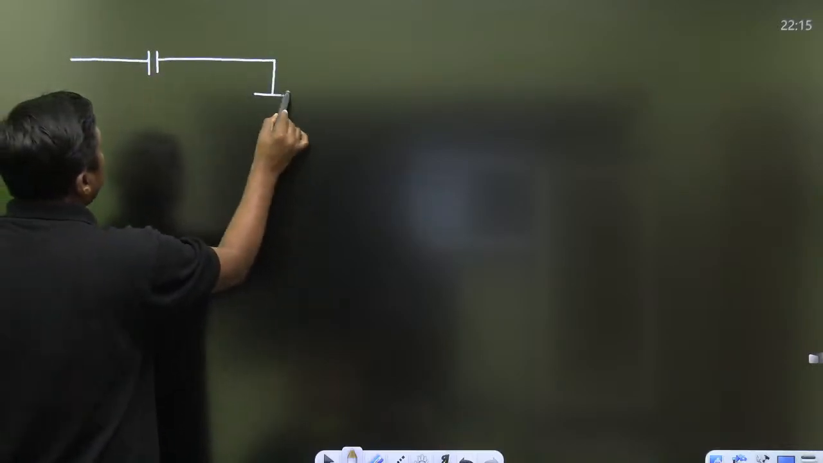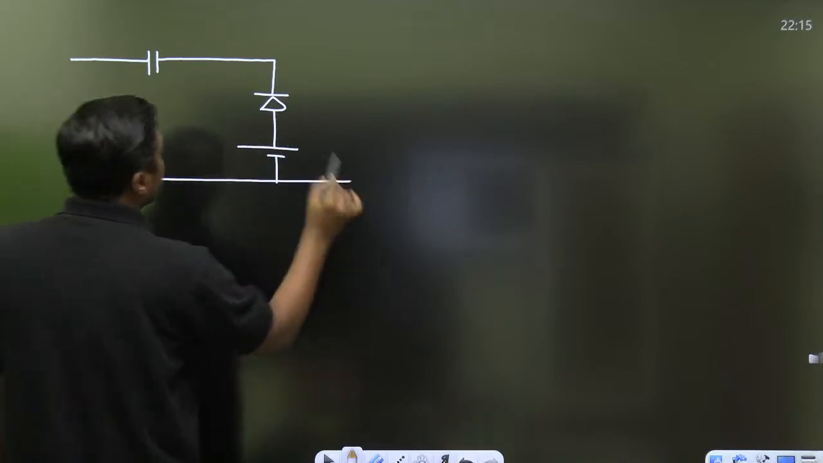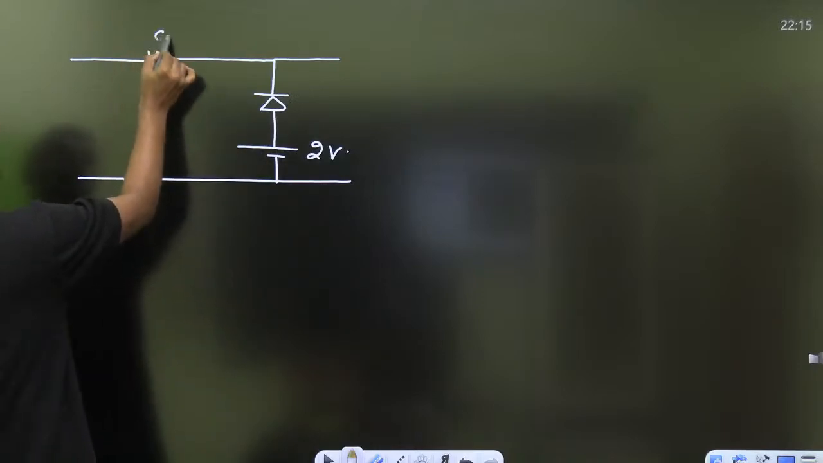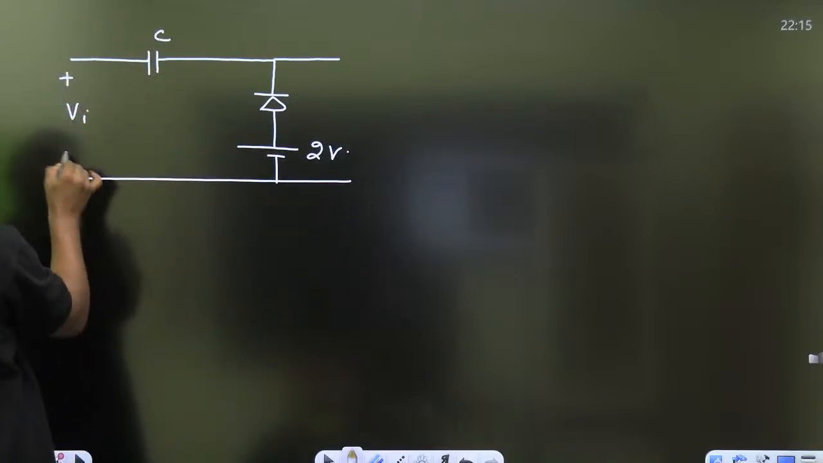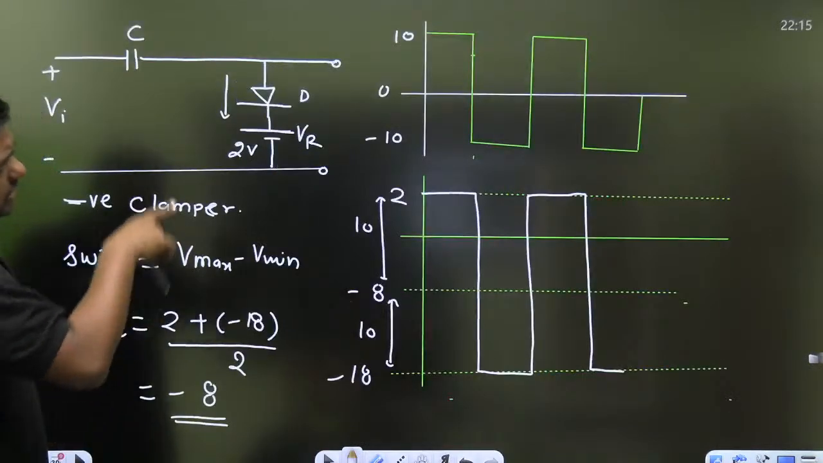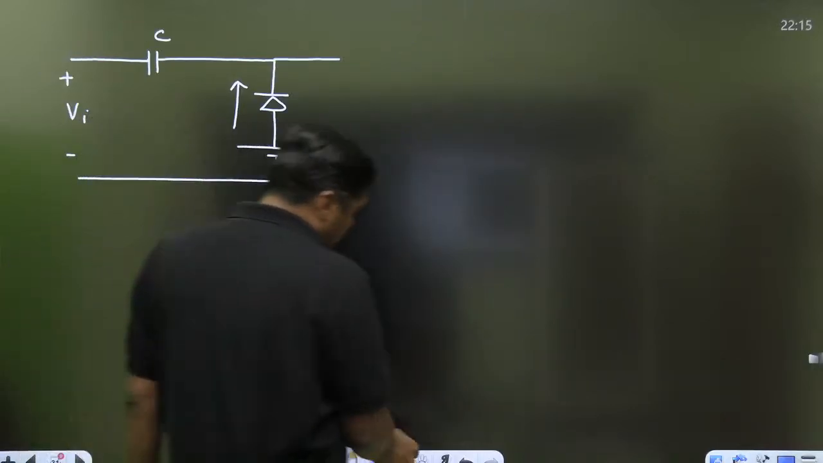the second clamper is the positive clamper. Simply change the polarity of the diode and that is connected here. This is the VR, this is the C, this is the VI. This is the positive clamper. Okay. If we are giving the same type of input, 10, minus 10 and 0, then what will be the output?